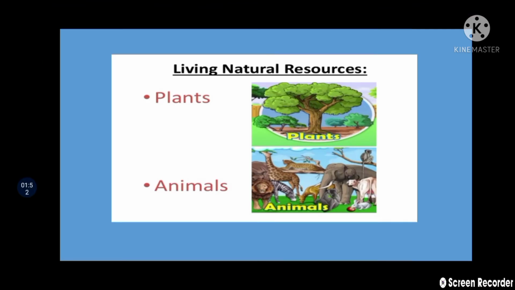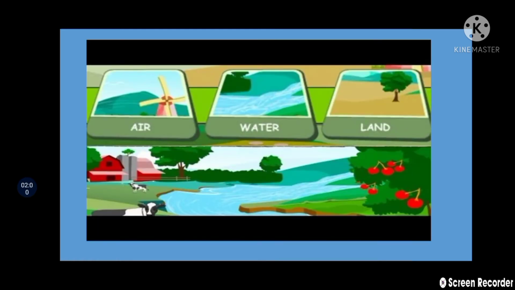So students, what are the examples of living natural resources? Plants and animals. And what are the examples of non-living natural resources? They include air, water, land. So these are non-living resources, or you can say abiotic resources.